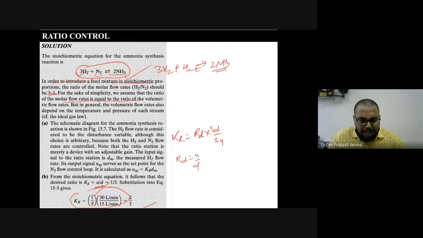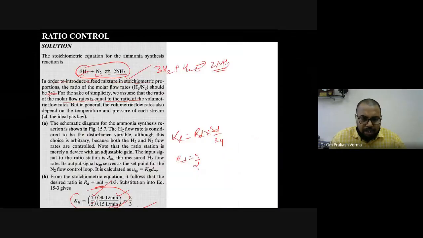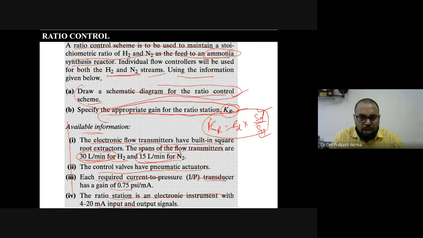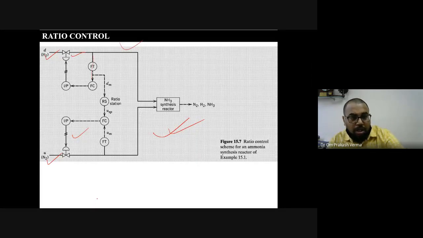So you can calculate this: 1/3, 30 by 15. That depends on the span values, SD upon SU, right? So you have found it from this, and this value has come from here. So you have calculated the KR. Just specify the appropriate gain KR, calculate KR, and draw the schematic diagram of the ratio control. With the help of this, you can calculate. Right, so this is all about the ratio control.